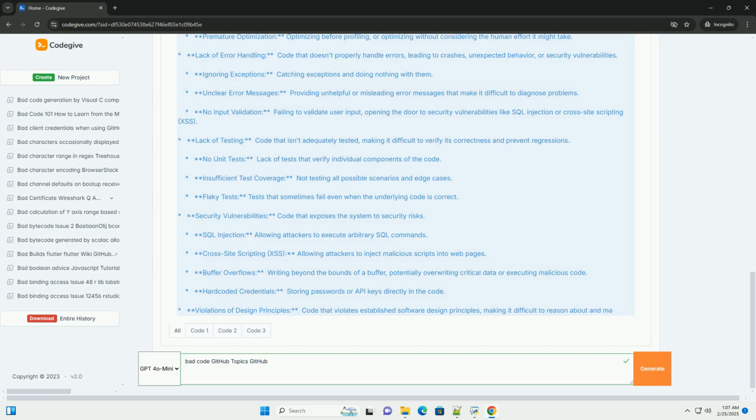2. Examples of bad code, with GitHub specific context. Let's look at some examples of bad code, with a focus on how they might appear in a GitHub repository. 1. Poor naming and lack of comments.